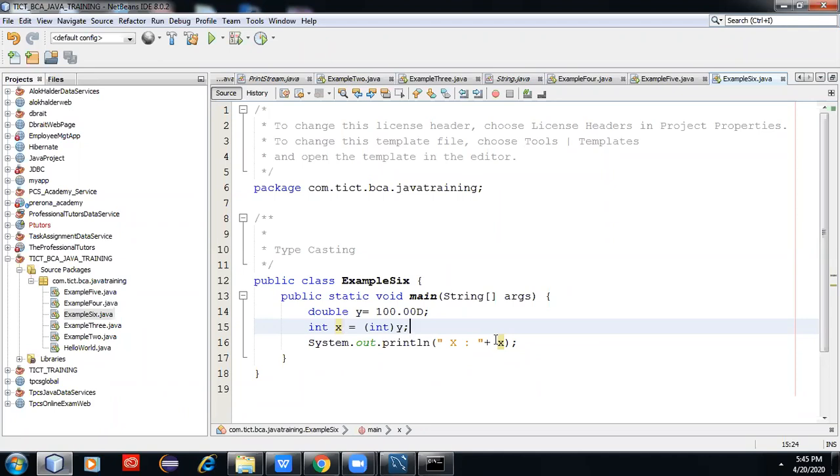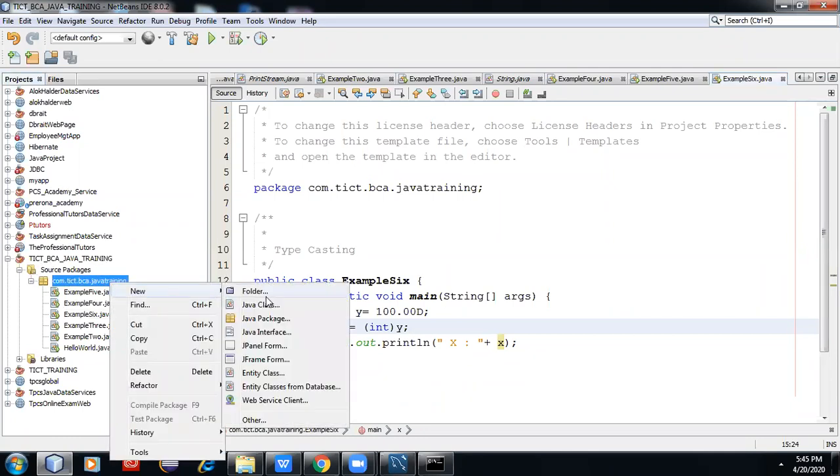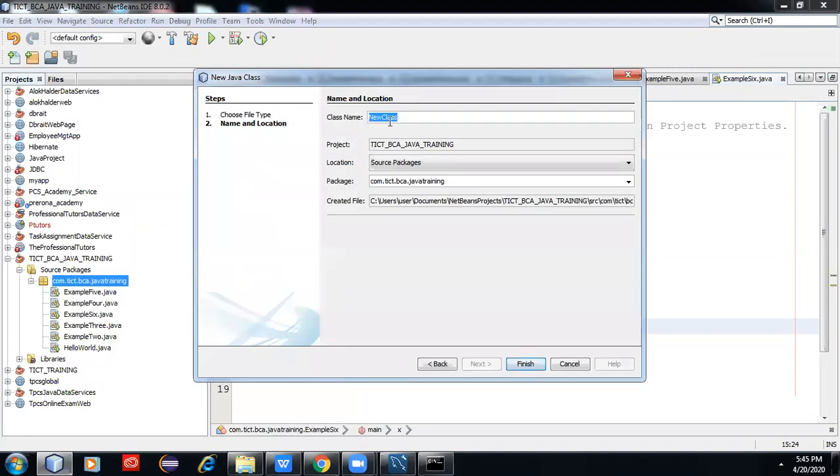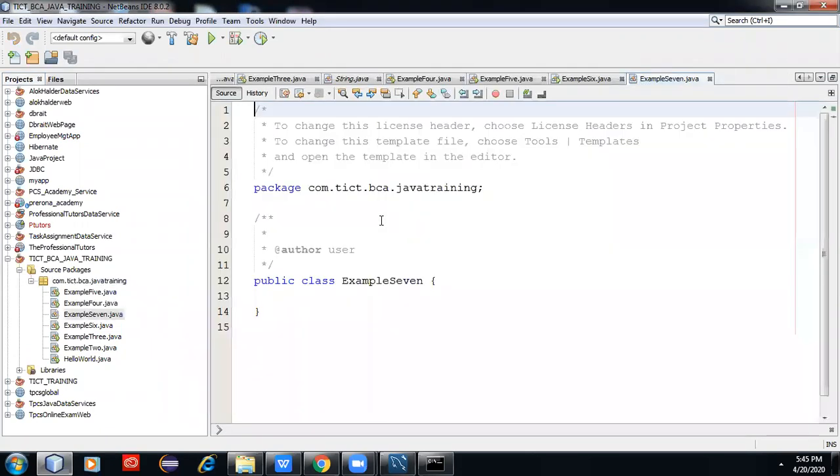That is called decision making. Next example. Decision making.